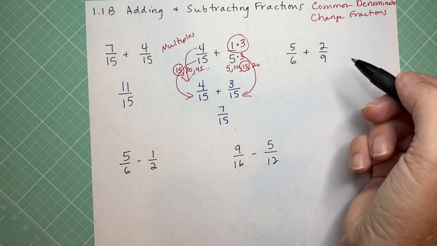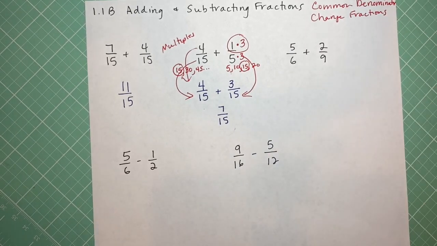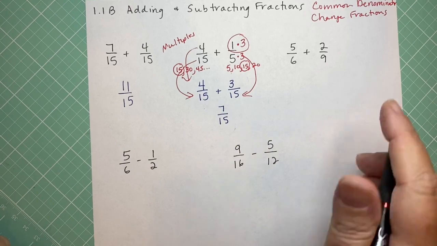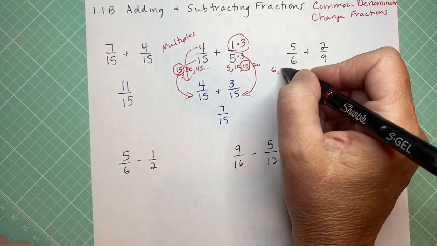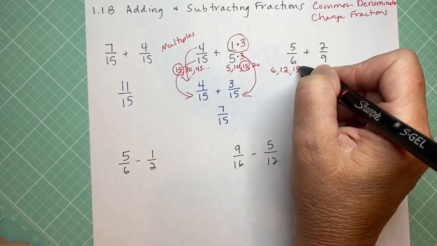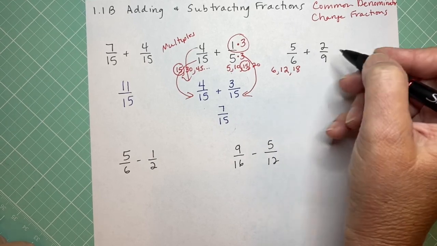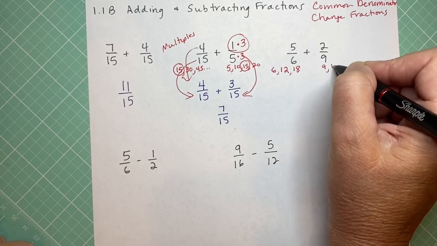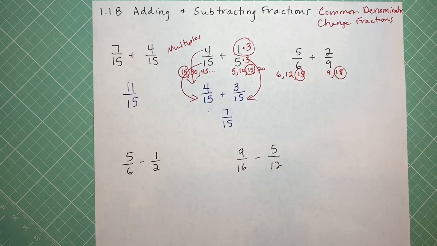Okay, let's look at this next one. 5/6 and 2/9. Again, if you know what the common denominator is, just keep on going. But if you don't, go to your smaller number, 6, and think, what are my multiples? My next multiple of 6 would be 12. My next one would be 18. And that's when I usually see, ooh, it's going to have a common denominator of 18. Because when you look at your multiples of 9, it's 9 and 18. So 18 is going to be our common denominator.